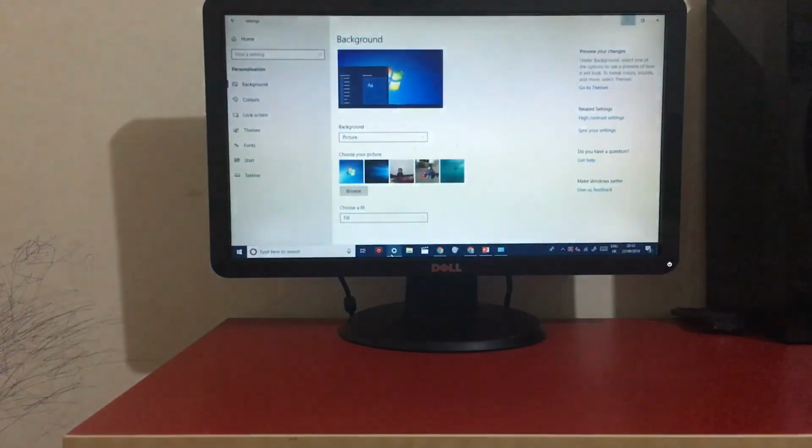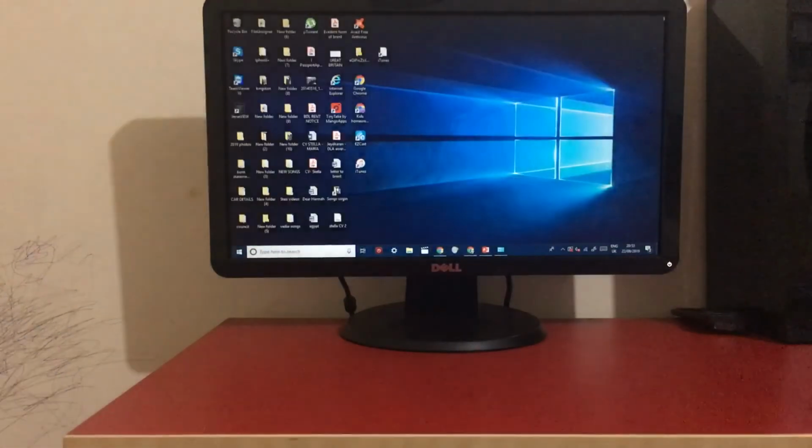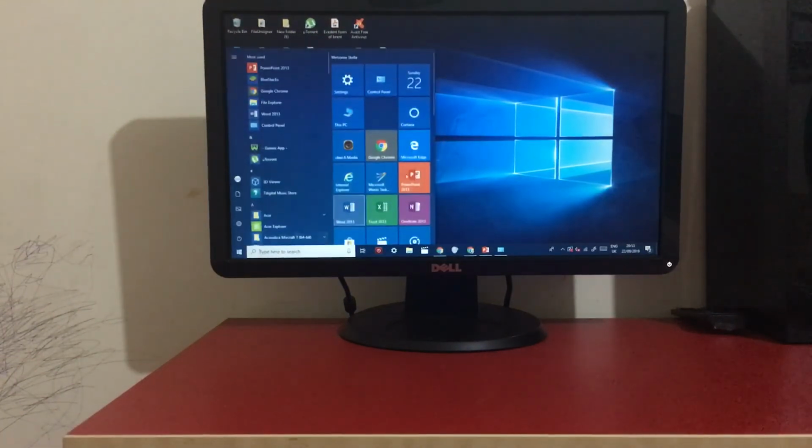After that, change the background, and then you can see it's loading up normally.